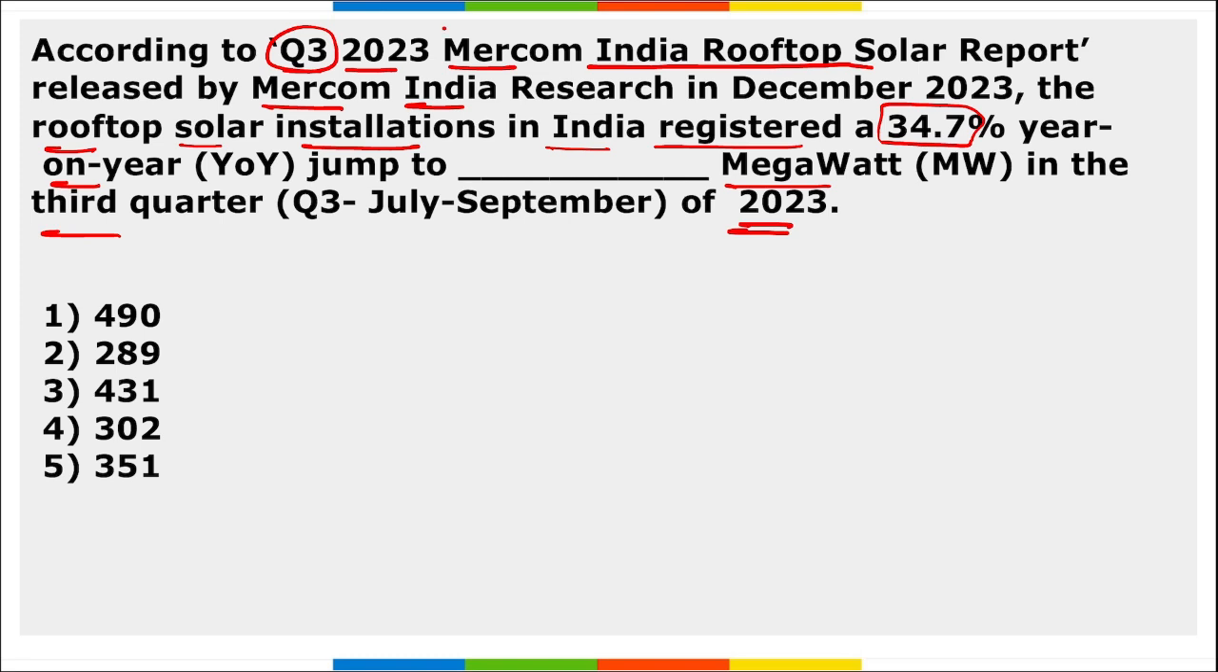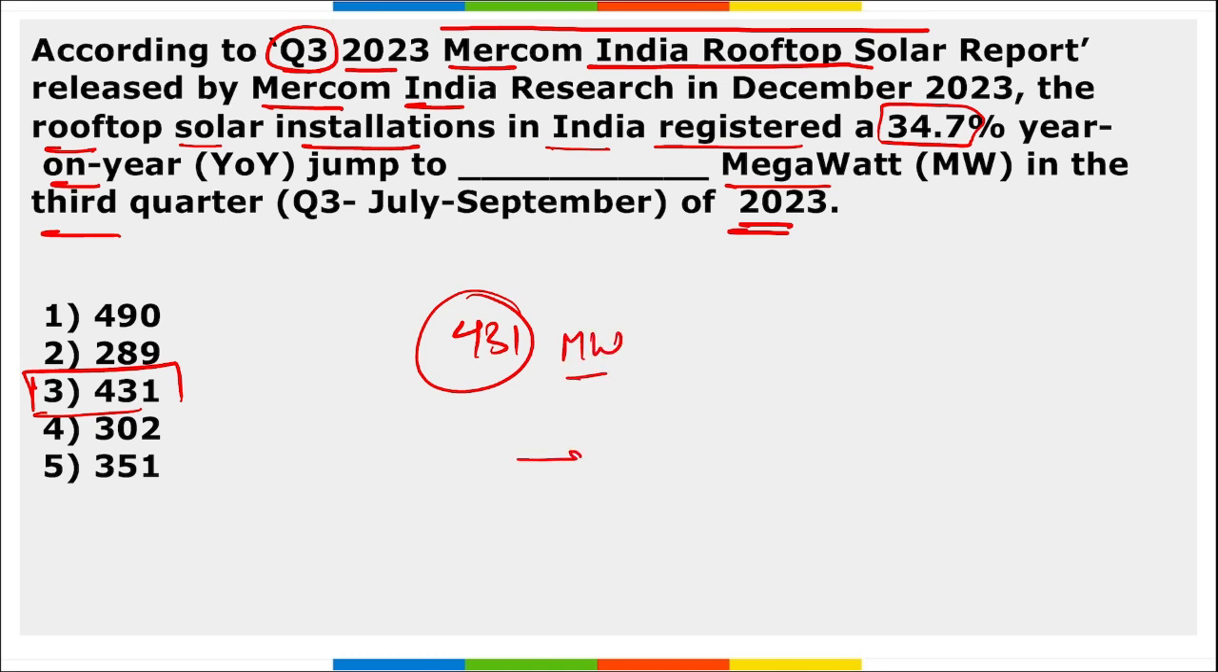So, I repeat, according to the Mercom India Solar Rooftop report released by Mercom India Research, the solar rooftop installations in India registered a 34.7% year-on-year jump to how much? It is 431 megawatt in the third quarter of 2023, that is from July to September. And with this increase, India has a cumulative rooftop solar capacity of 10.1 gigawatt by the end of September 2023.